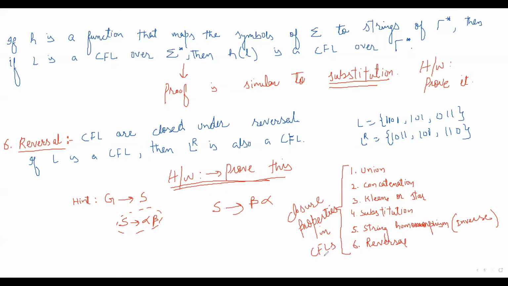In case of regular language, almost every operation was a closure property. But in case of context-free language, these are some of the operations that are closure properties, and there are some operations that are not. For example, intersection. Intersection is not a closure property in case of context-free language, but in case of regular language, it was a closure property. So let's now discuss some of the operations that are not closure properties.